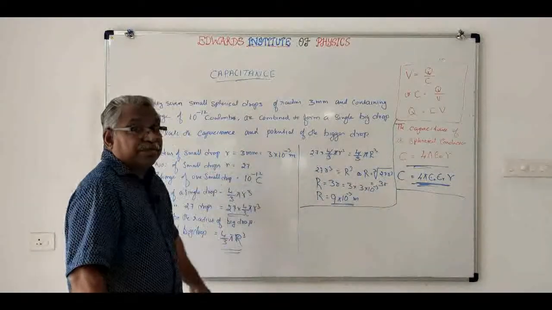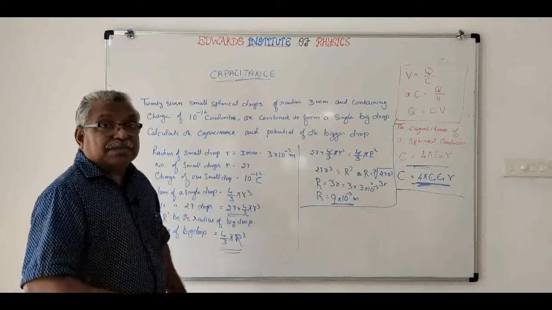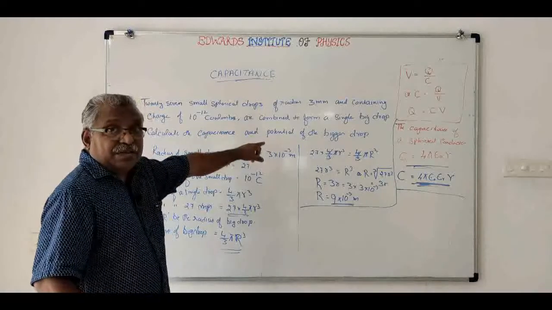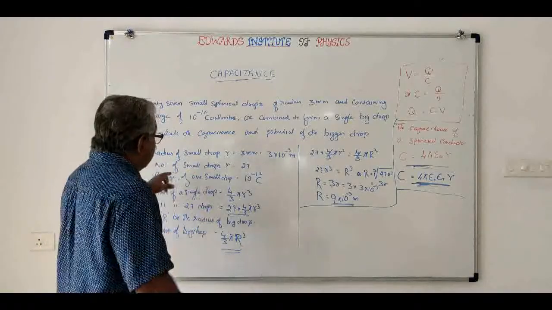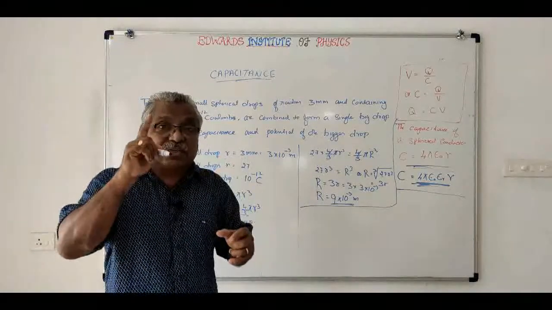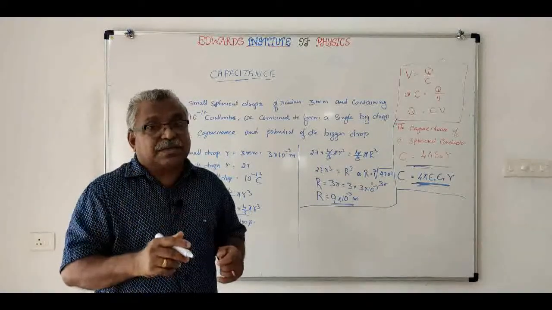This will be the radius of the big drop. Then what will be the capacitance of the big drop? We have to find out the capacitance as well as the potential of the big drop. What is the total charge in the drop? Charge is conserved. So the charge in a single drop is 10 raised to minus 12 coulombs.